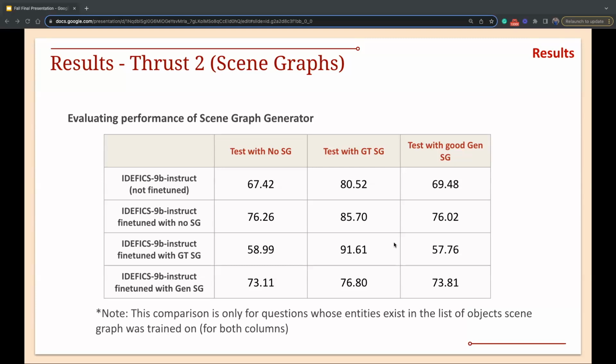To evaluate this, I took a sample of generated scene graphs such that the object we need to answer the question exists in the list of classes the scene graph model was trained on. I did this using POS tagging. From this subset, we see that there is a slight improvement over using no scene graph when we add the generated scene graph in some of the cases, that is, in the first one and in the last one. But it's not conclusive, and we need to do more manual analysis, is what I found.